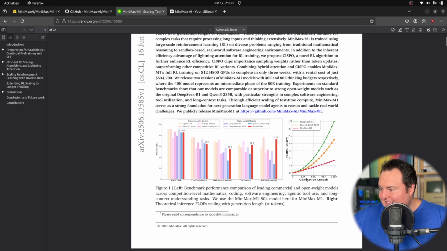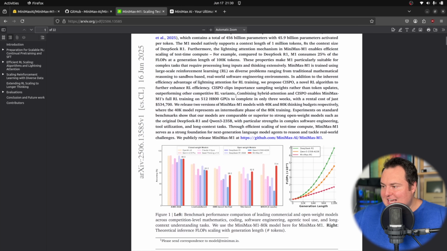And basically as the generation length grows right here to these amounts of tokens, it does seem like these go massively up in terms of the computational resources they require. So we can see how much more energy these would cost to actually produce that same level, whereas MiniMax-M1 stays relatively low comparatively.